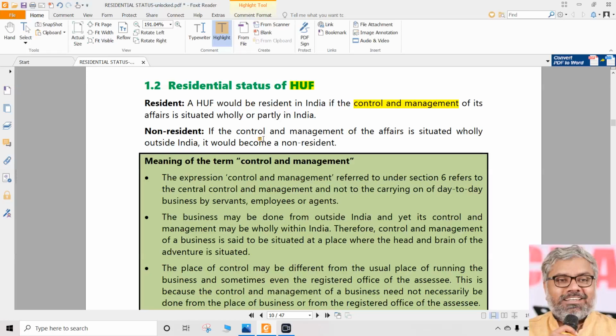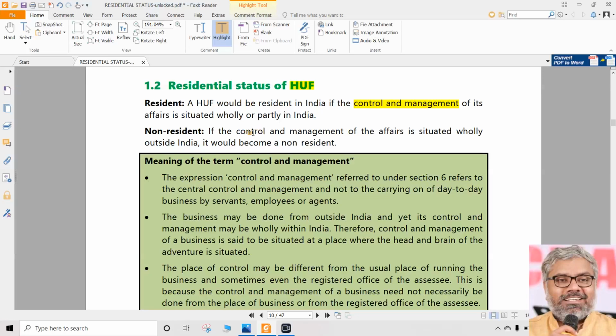Other than HUF and individuals, everybody else will have only two types of residential statuses, that is resident and non-resident. But just like individuals, HUF also will have three types of residential statuses, that is ROR, RNOR and NR.